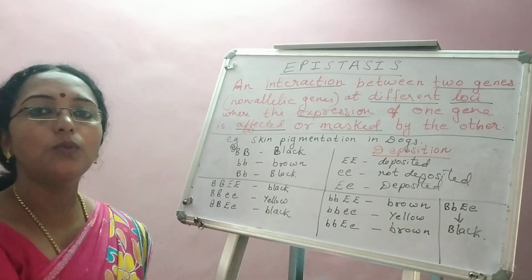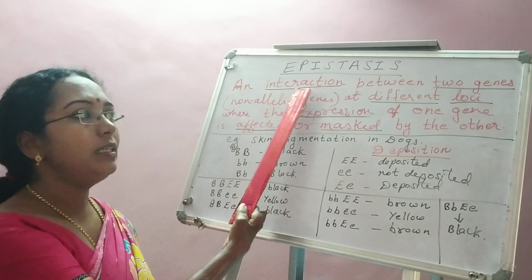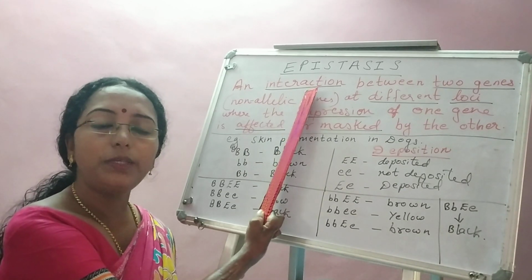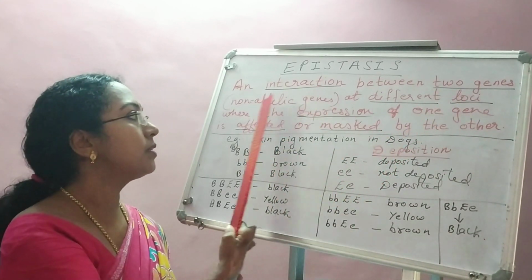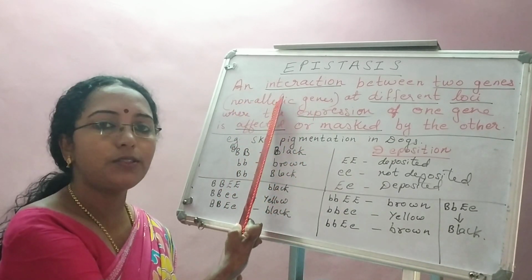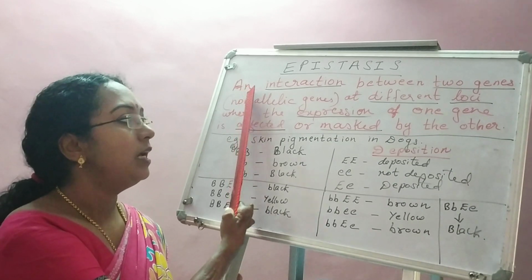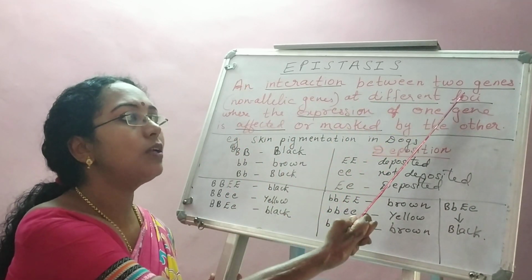So let us come to what epistasis actually means. It is an interaction between two genes. So then what happens? Here I have written in bracket non-allelic genes. This I will explain to you later. Now understand, an interaction between two genes at different loci.